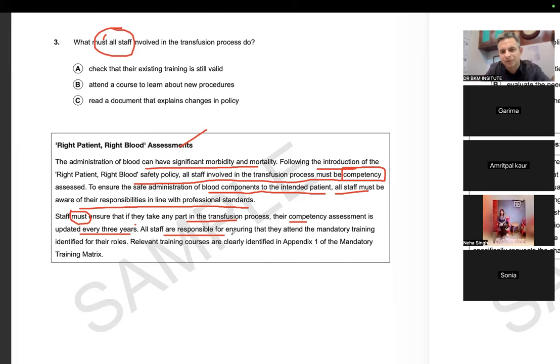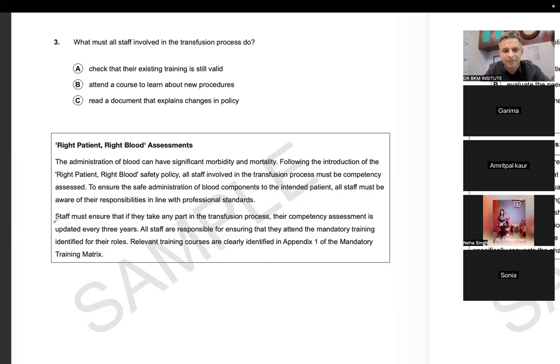All staff are responsible for ensuring that they attend the mandatory training identified for their roles. Relevant training courses are clearly identified. So, check their existing training is still valid? Yes, they have to. Now, where was this specific line given? "All staff are responsible. Mandatory training and relevant training courses are identified." So that means it is the responsibility of the staff to take care of their updating. So, check their existing training. Attend a course to learn about... it is given, but there is no mention of attending a course.